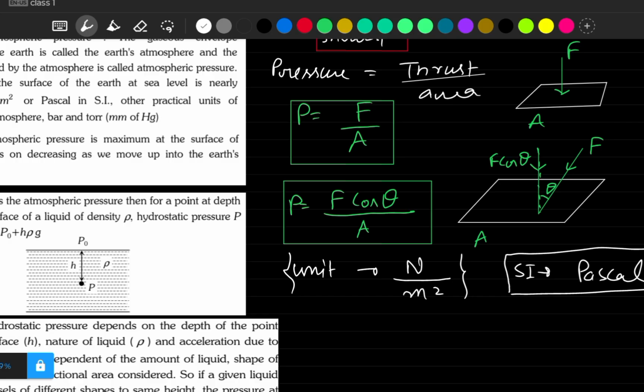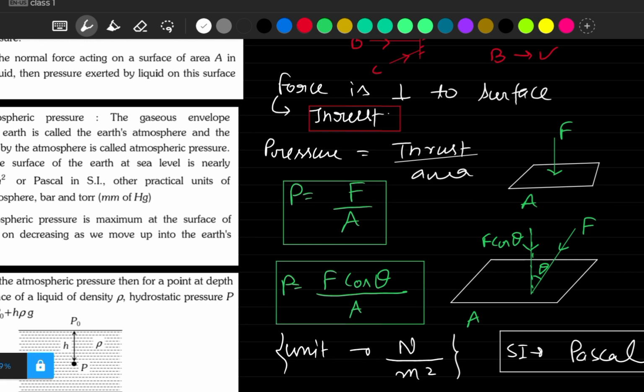So we can memorize that its SI unit is Pascal, and the normal unit is Newton per meter square. I hope the basics about pressure are clear: we use the term thrust, not force, and thrust is nothing but perpendicular force only. Whenever they give you the perpendicular force, you can directly use it, but whenever they do not, you have to take its perpendicular component.